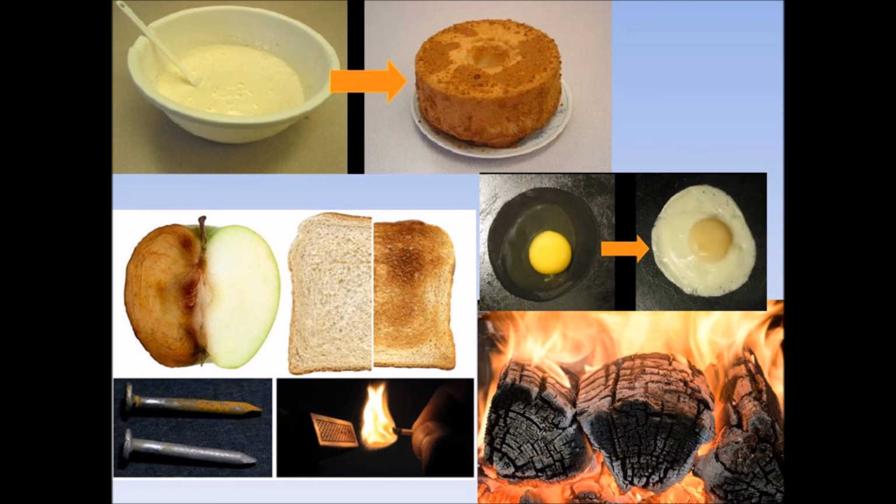The roasting of a fruit, the rusting of metal, burning with fire, cooking an egg, all these are examples of chemical changes.